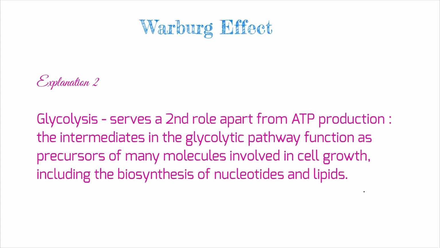This explanation is derived from the fact that glycolysis actually serves a second role apart from ATP generation, and that is, it provides intermediates in the glycolytic pathway, which function as precursors for many molecules involved in cell growth and proliferation and in many biosynthetic pathways. So, by blocking the last step in glycolysis, all the earlier glycolytic intermediates can then be channeled or diverted into many other critically important biosynthetic